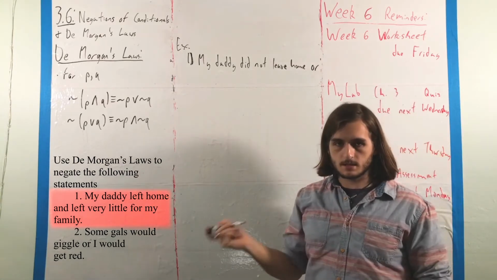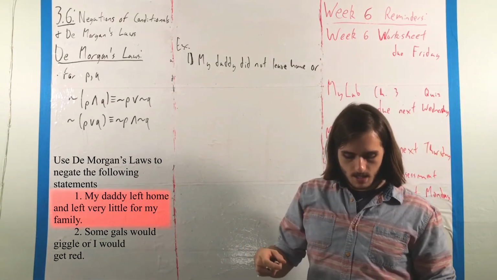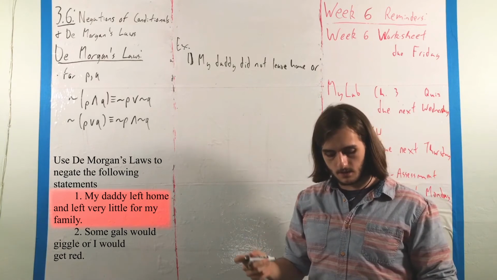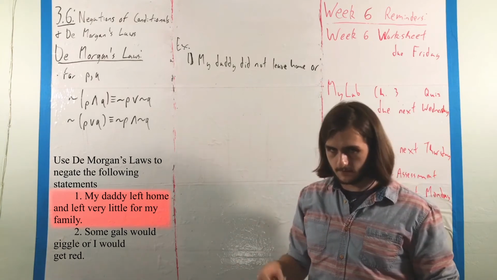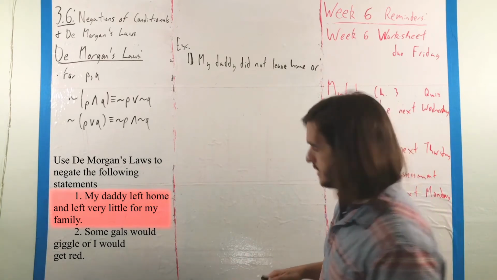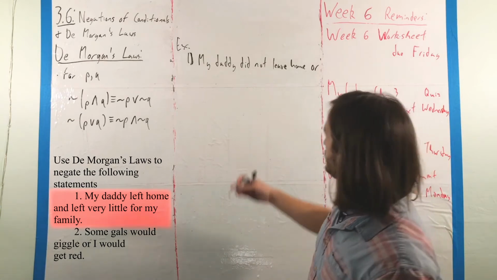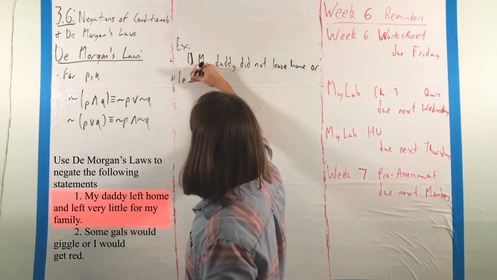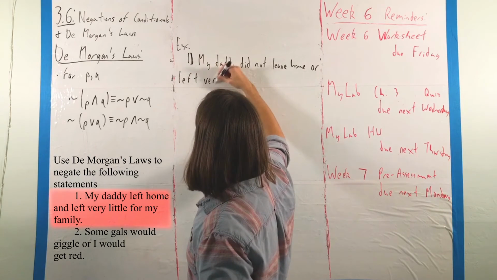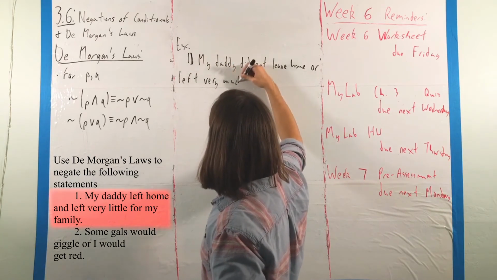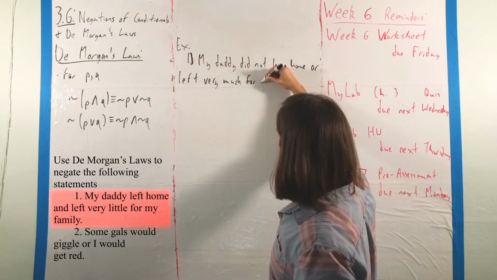And the second component is left very little for my family. My daddy left very little for my family, that is. We can change that to left very much for my family.